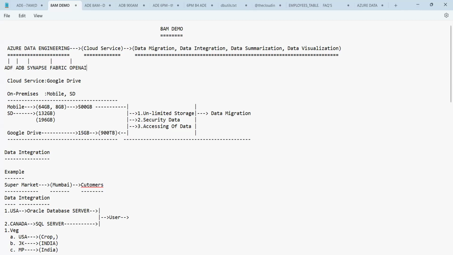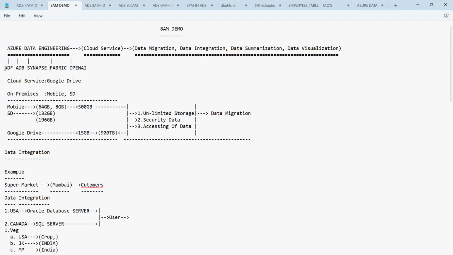OpenAI. So OpenAI is just like what? The ChatGPT, we have it. Then Fabric is the more advanced one, in which we can use ADF and ADB, everything, even Synapse also we can use in Fabric here. So these three we'll see in detail, and for Fabric and OpenAI we'll see the introduction and how to use them with the same process we're going to see.